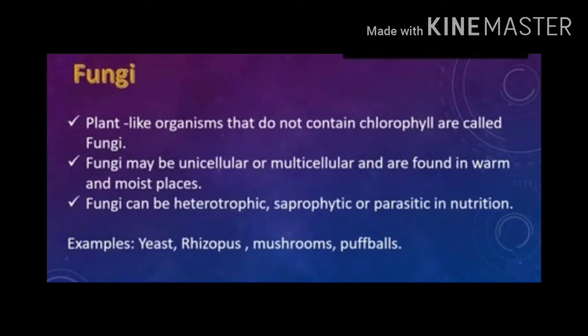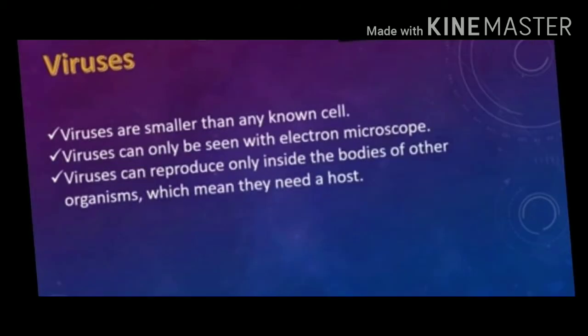Next group is fungi. Plant-like organisms that do not contain chlorophyll are called fungi. Fungi may be unicellular or multicellular and are found in warm and moist places. Fungi can be saprophytic and parasitic in nutrition. Saprophytes are those which take their food from dead and decaying matter. Parasitic means they derive their food from a host body. Some examples are yeast, rhizopus.